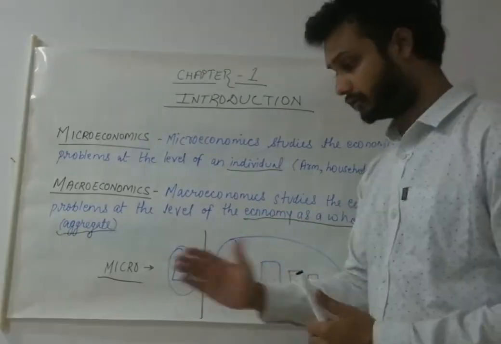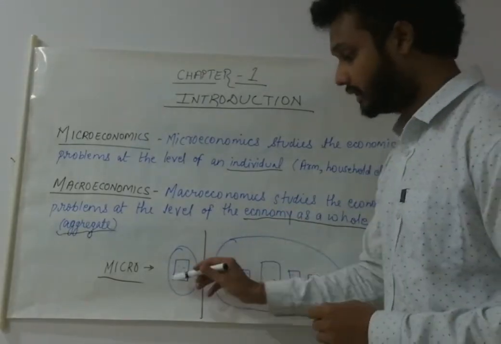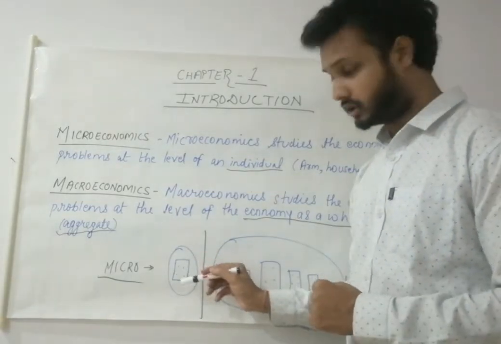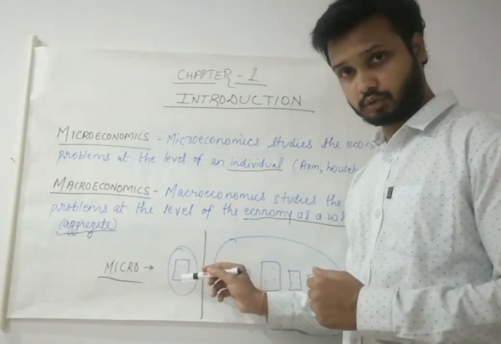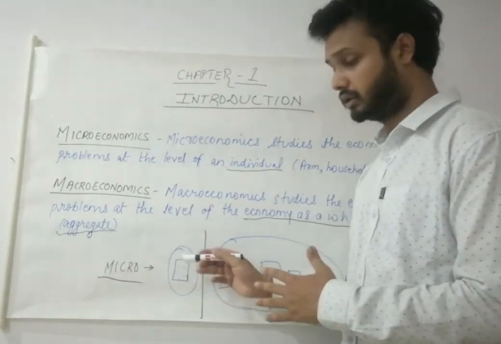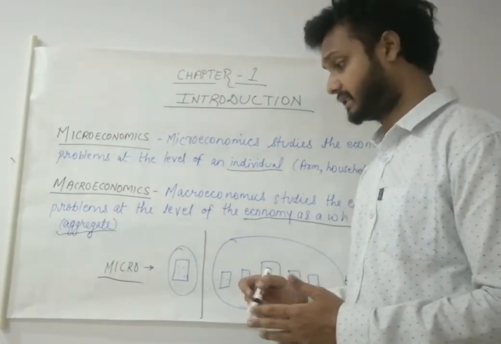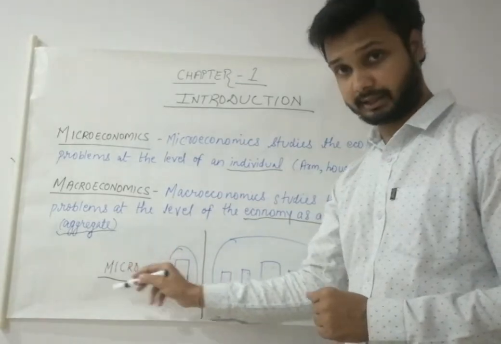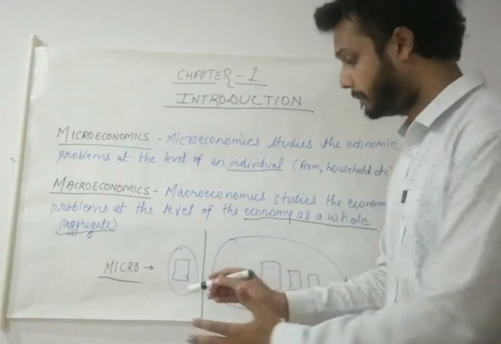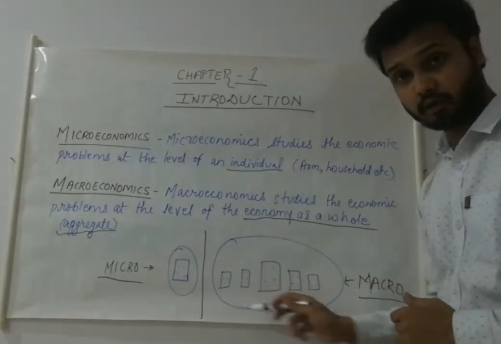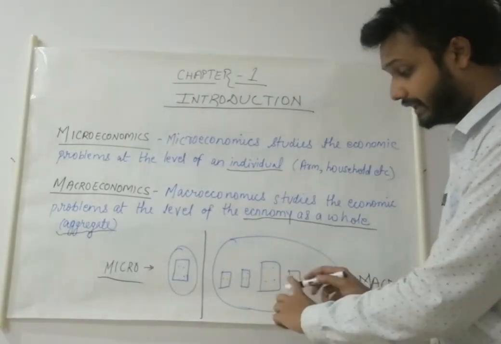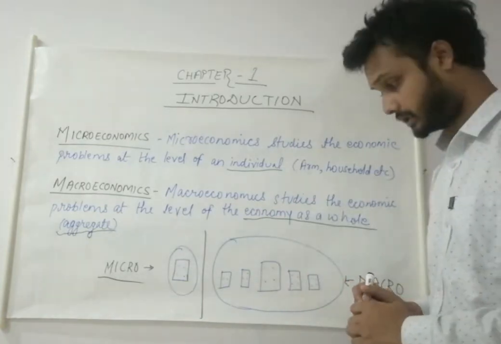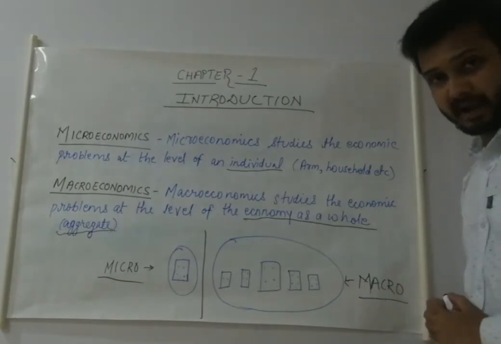For your understanding, I have drawn a simple example here. If there is a single household and we study its income, who is working here, and its monthly expenses, then we are studying only a single unit. So this comes under microeconomics. But if we study many households, adding all the single units, taking the aggregate of households, then this comes under macroeconomics.